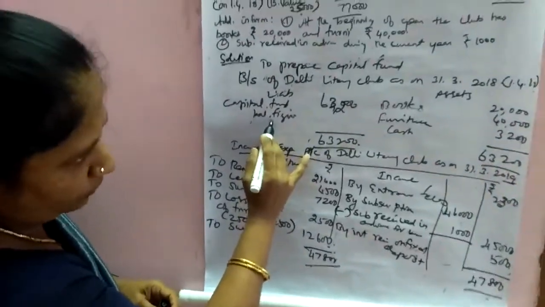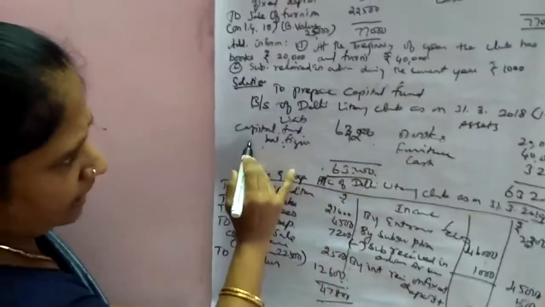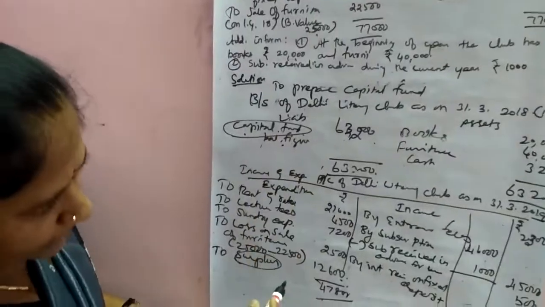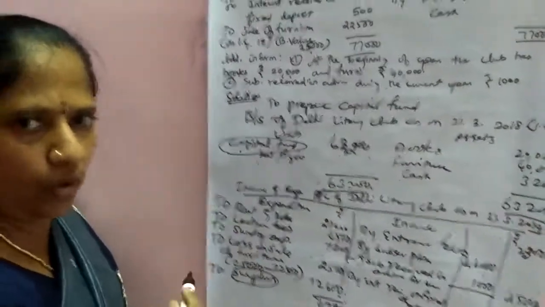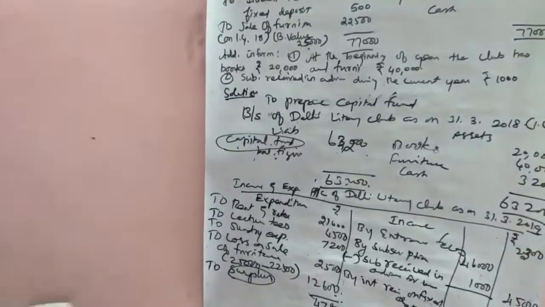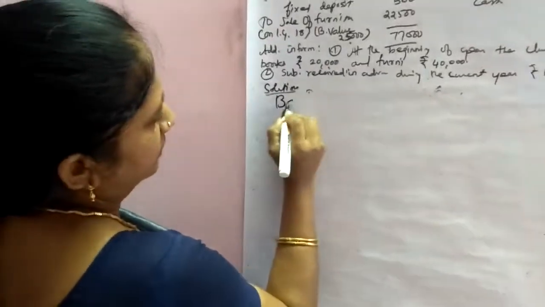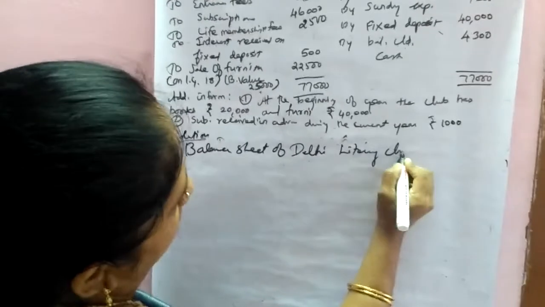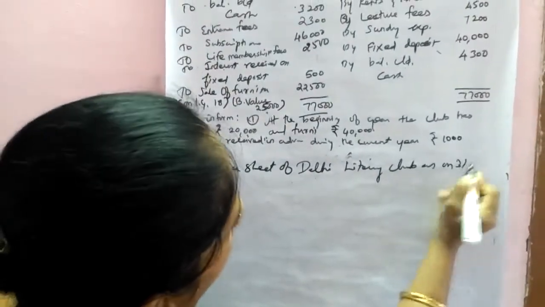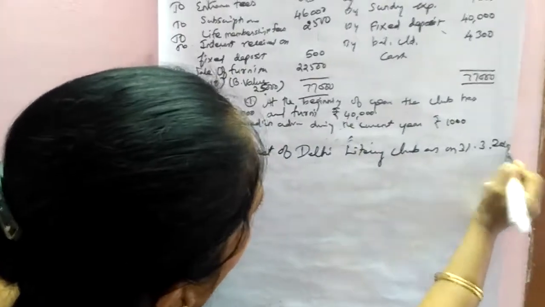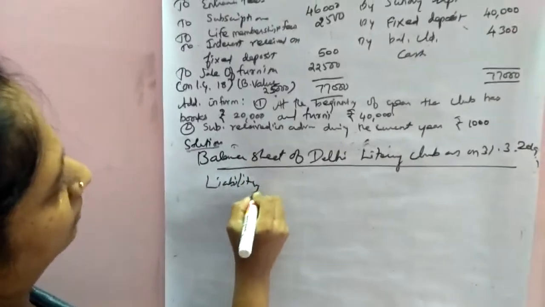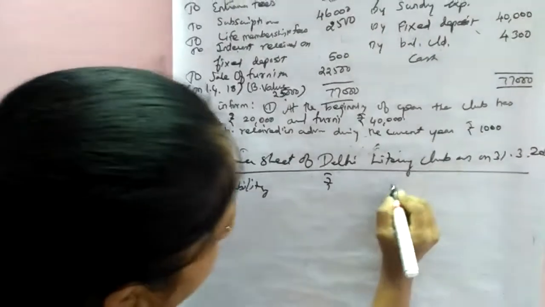Now we have to prepare the balance sheet with this information. First we found 63,200 capital fund, then the surplus. We have to take these two items to the balance sheet. Now we are going to prepare the balance sheet. Balance sheet of Delhi Literary Club as on 31st March 2019. This is the liability side, then the asset side.